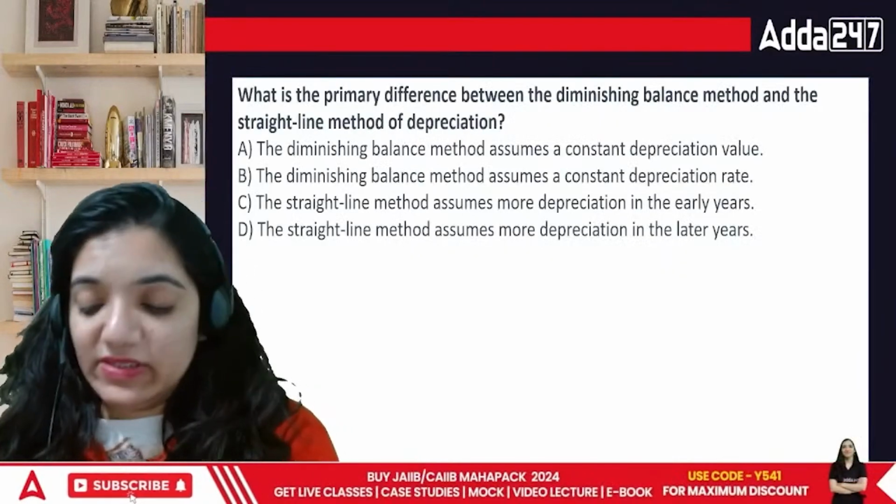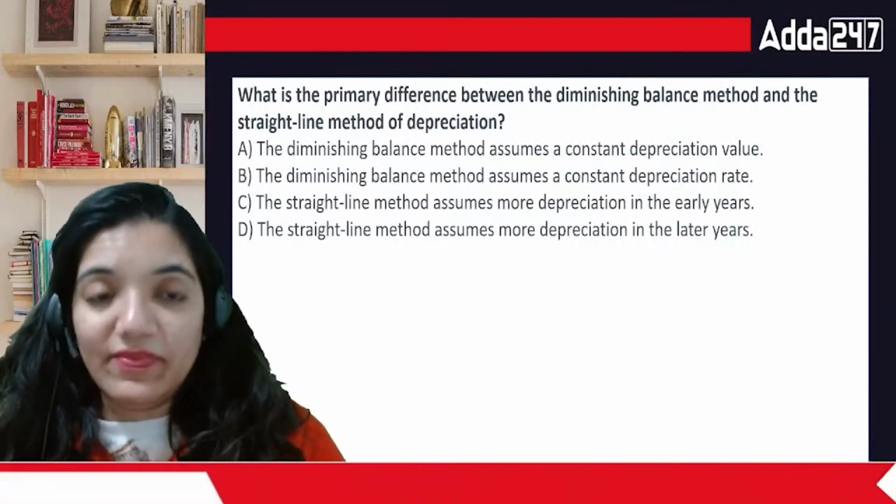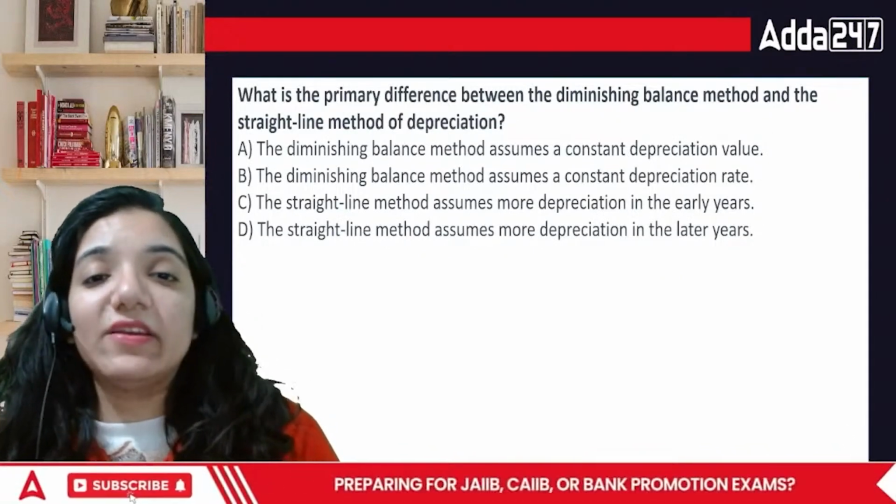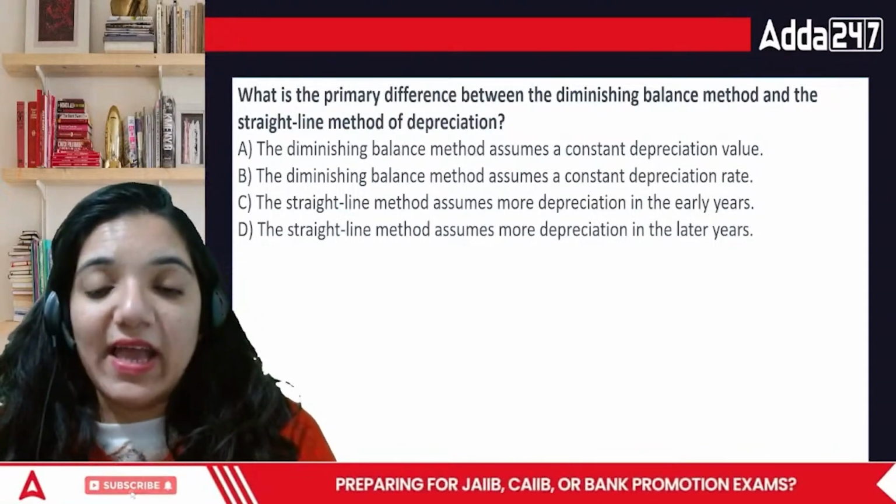Okay, now comes the very important question, that is, what is the primary difference between diminishing balance method and the straight line method?